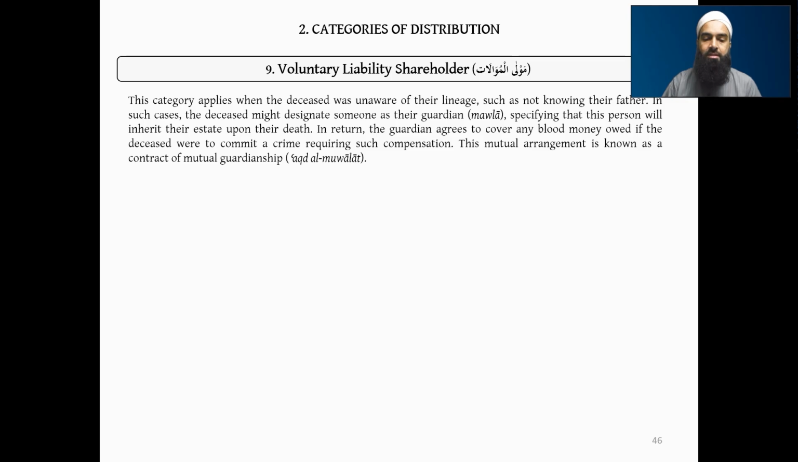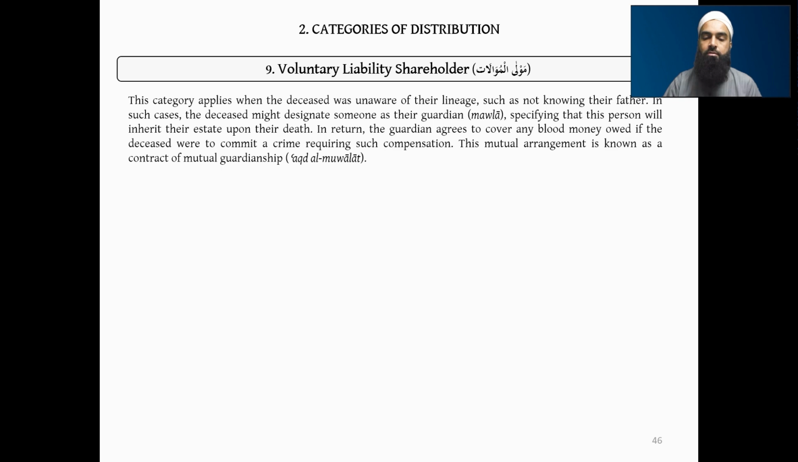So this category applies when the deceased was unaware of their lineage. They didn't know of their lineage for whatever reason. They were an orphan or something and they grew up, they don't know of their lineage, such as not knowing their father. In such cases, the deceased might designate someone as their guardian, meaning their mawla. So in their life, they appoint somebody to be their guardian, specifying that this person will inherit their estate upon their death. In return, it is not just a bequest, right?